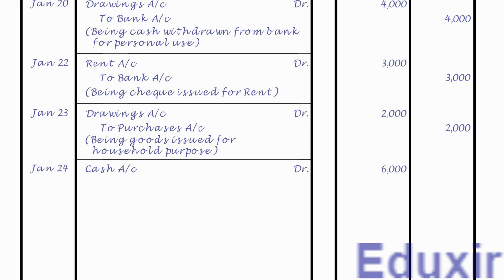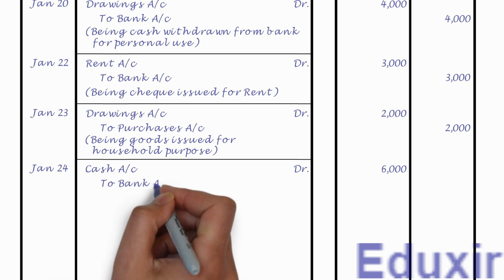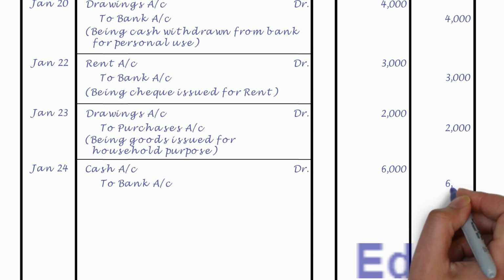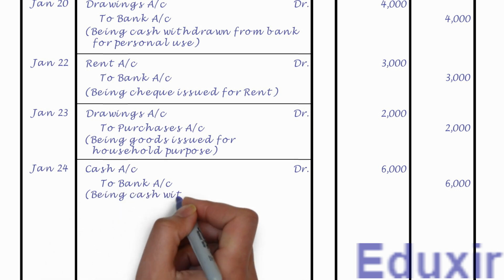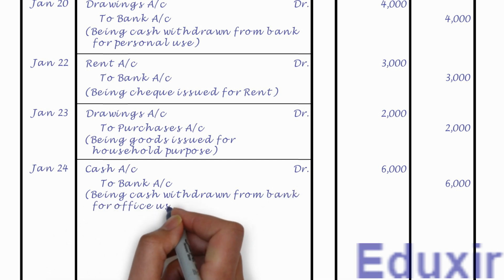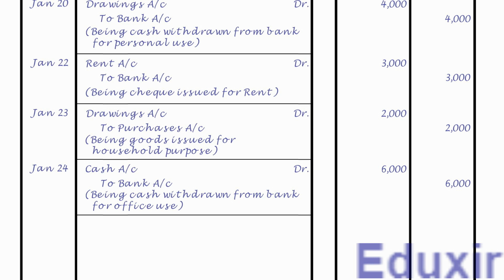Leaving a margin, let us now record the bank account as the credit entry. Let us also record the credit amount of 6000 rupees into the credit amount column. Let us now record the narration or description of this transaction, that is, being cash withdrawn from bank for office use. Let us now draw a line to mark the completion of generalizing of this transaction. That completes the generalizing of this transaction. Let us now take up the next transaction.